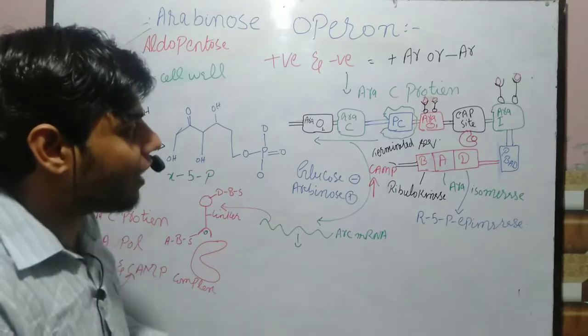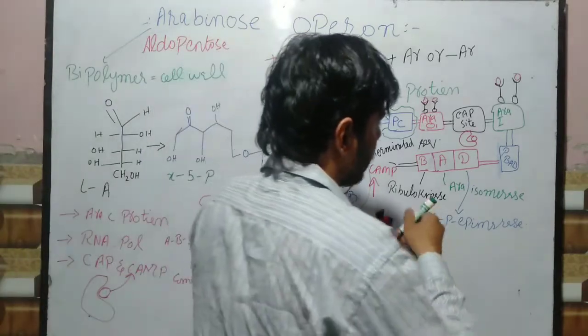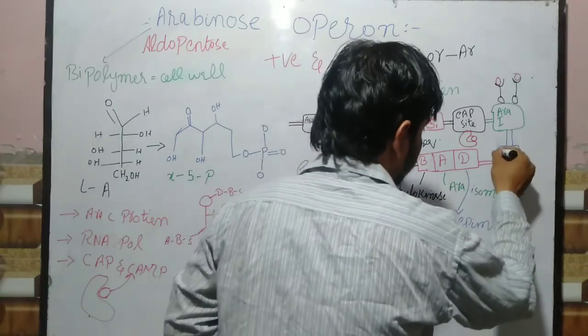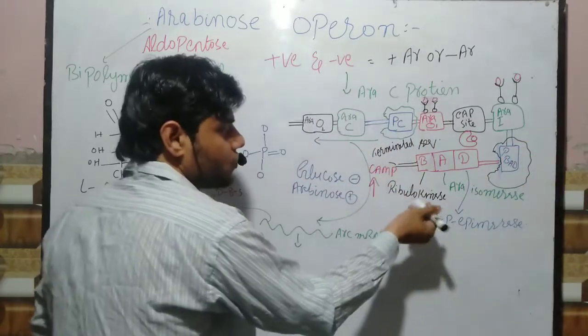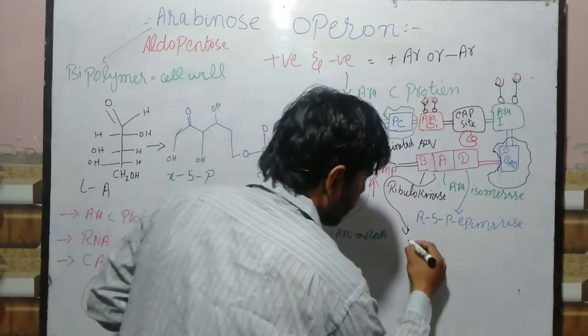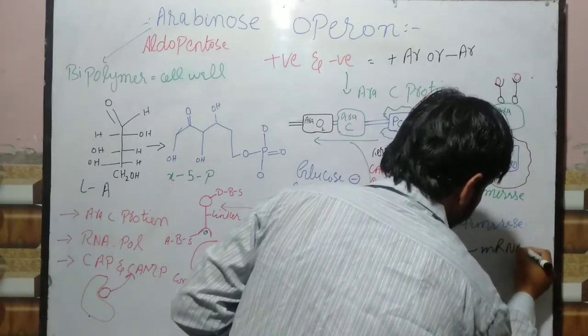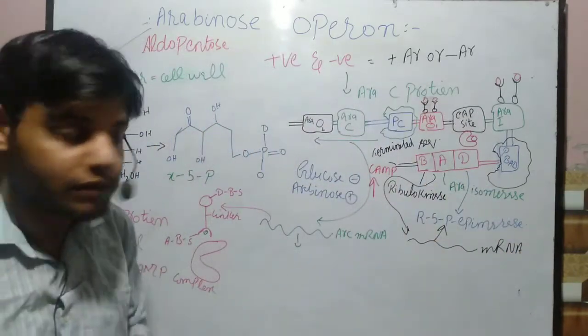RNA polymerase is attracted and RNA polymerase will sit here, as you can see, and transcribe the genes. So it will transcribe the genes and produce the polycistronic mRNA. This polycistronic mRNA gives rise to these three types of proteins, as you can see.